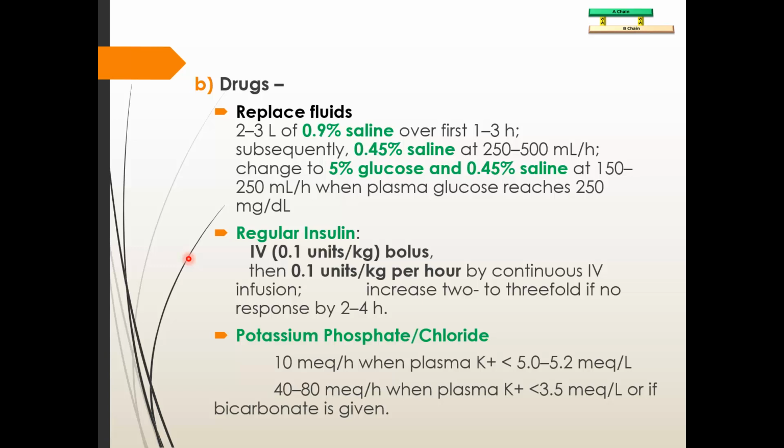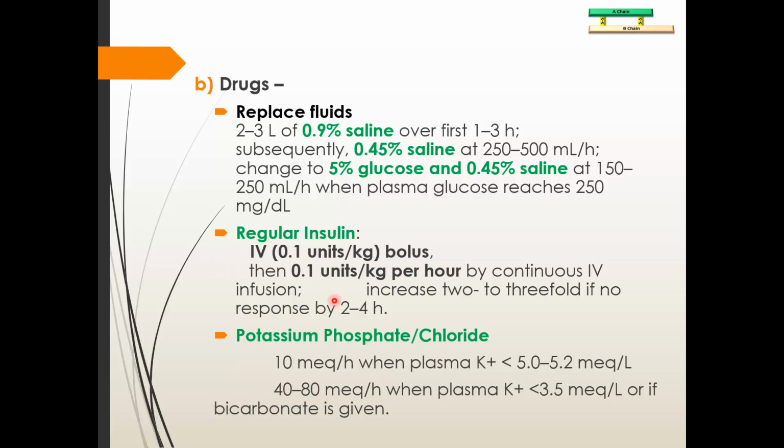Otherwise every other kind of insulin, that is ultra short acting, long acting, and also the 500 unit per ml regular insulin, these are all for subcutaneous injection. So only regular insulin at 100 unit per ml concentration you can give intravenously, and as this patient is an emergency you have to give intravenous. So intravenous regular insulin you start.